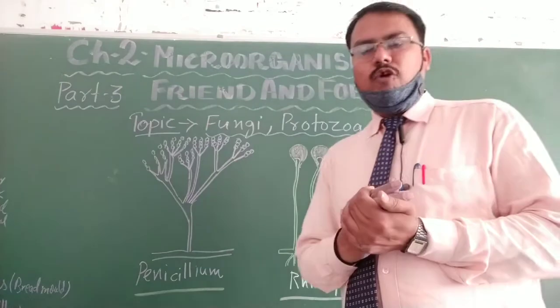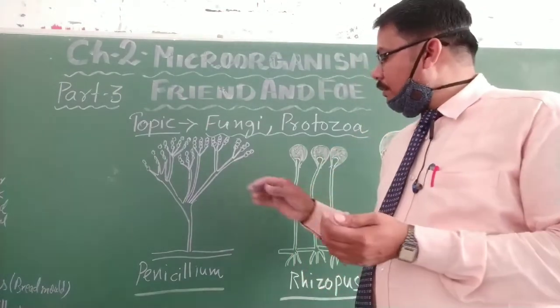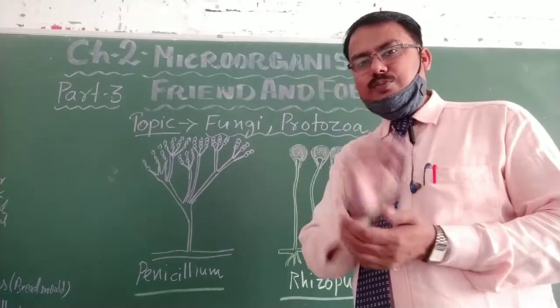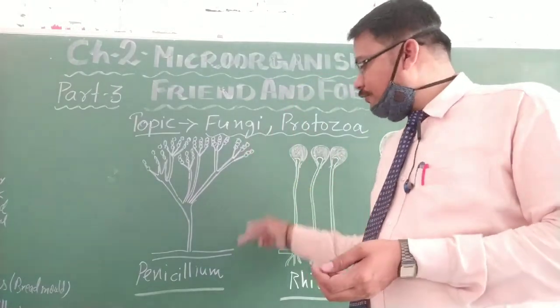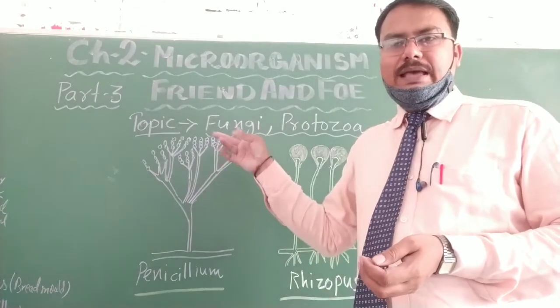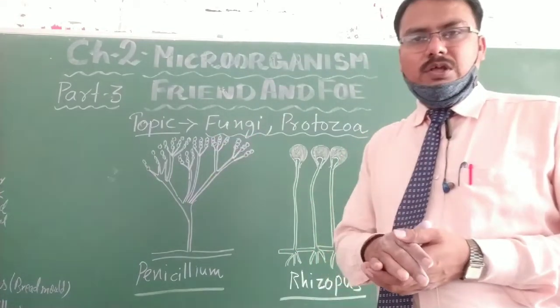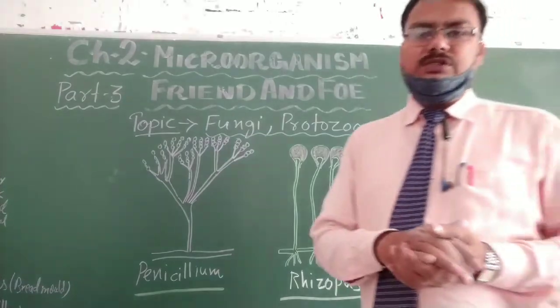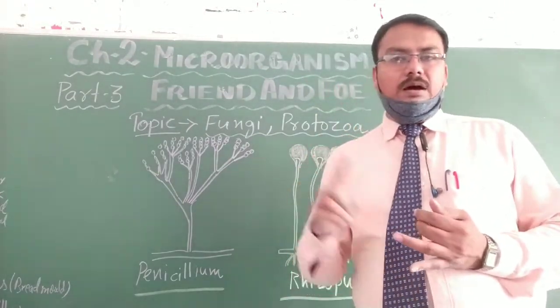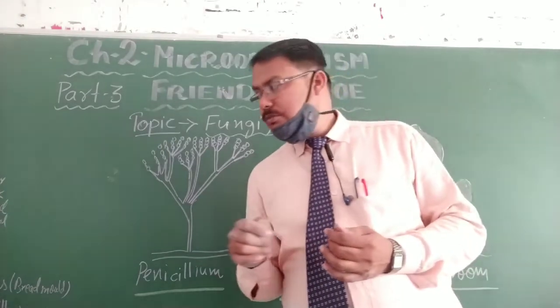The next is spore formation. They form many small, grain-type spores. When those spores fall down, a new fungi plant, a non-green plant, arises there. So there are two methods of reproduction in fungi: budding and spore formation.